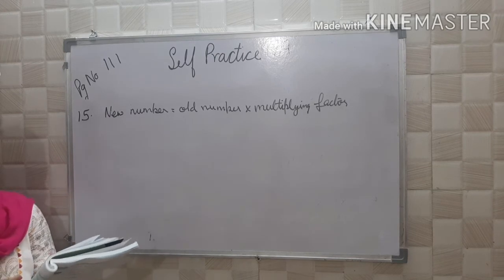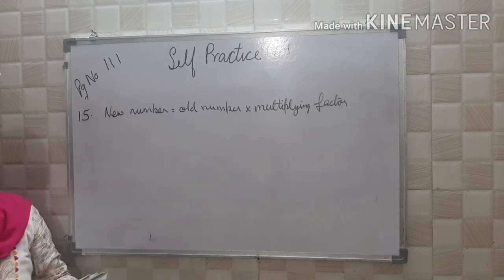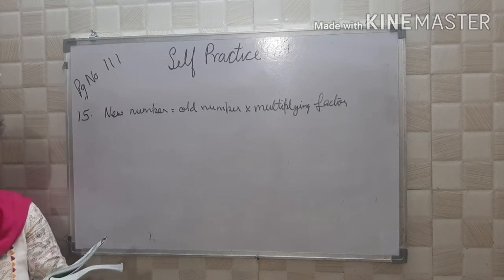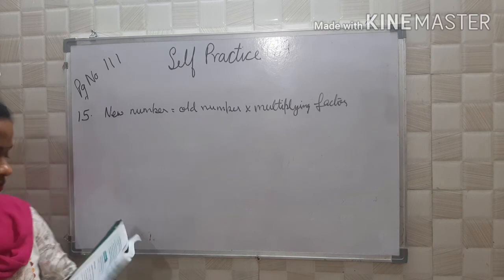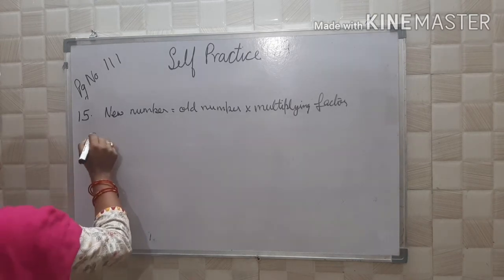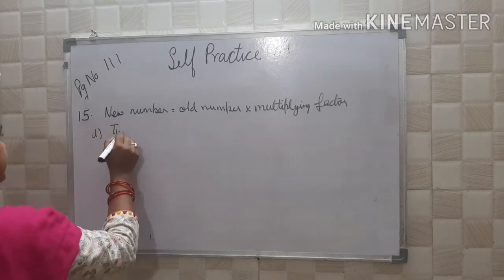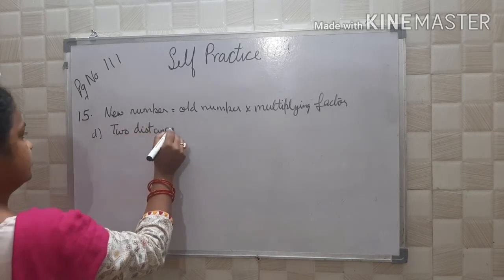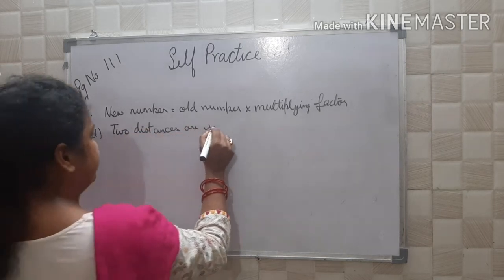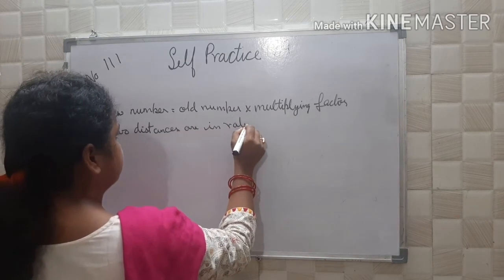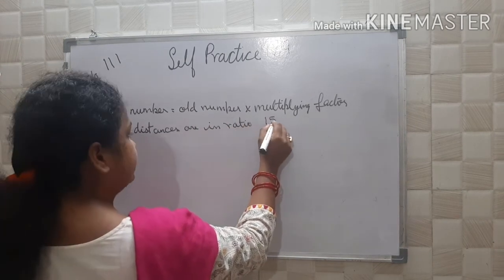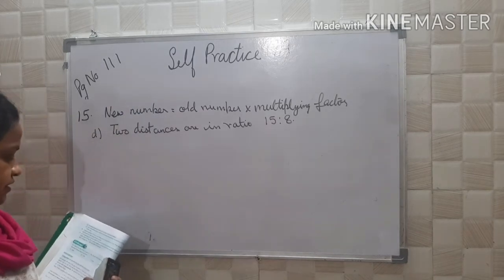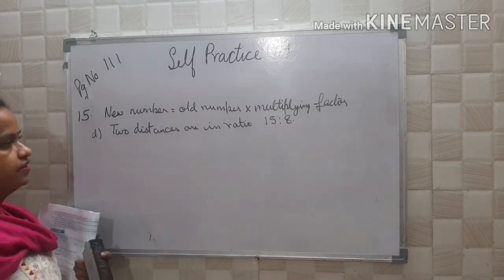Now see the D part. Two distances are in the ratio 15 is to 8. The larger is 60 km. Find what is the smaller one. Two distances are in ratio 15 is to 8. Larger one is given. So what is the smaller one?